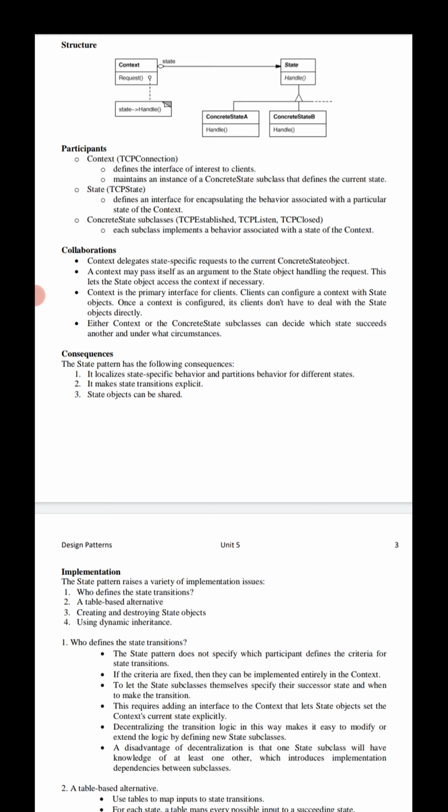By introducing separate objects for different states, we make the transitions more explicit.